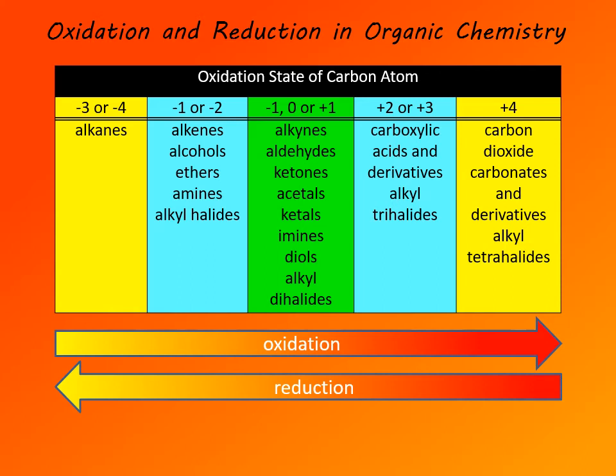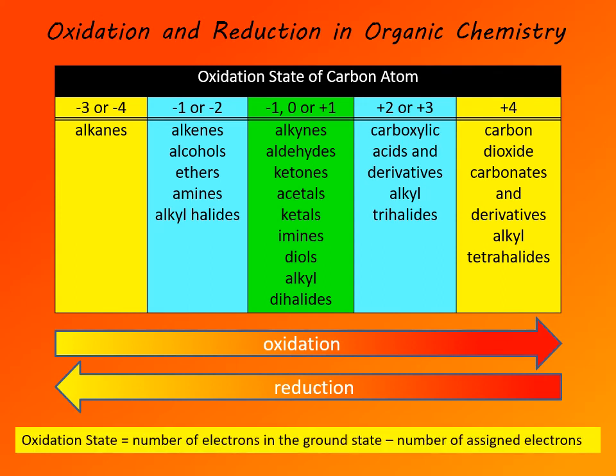Oxidation state has to be calculated in each particular case, although we can draw some general rules about the oxidation state of the carbon atom corresponding to a particular functional group or class of compounds. Still, they could vary a bit. So here are common classes of organic compounds and their most common oxidation states. You can see how they are converted into each other and whether the corresponding reaction is oxidation or reduction.